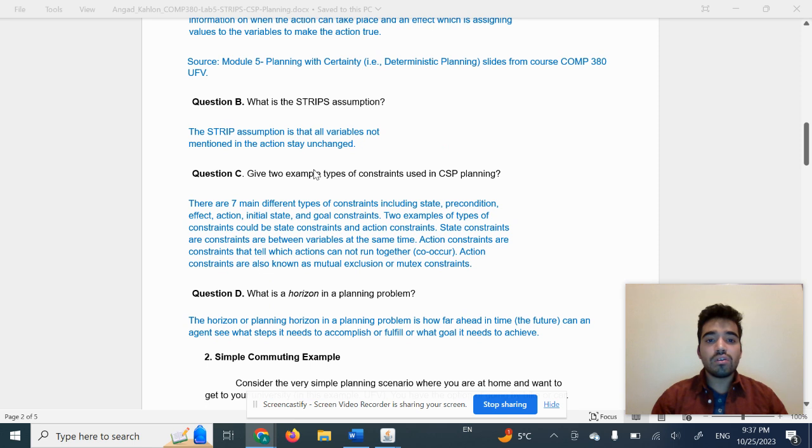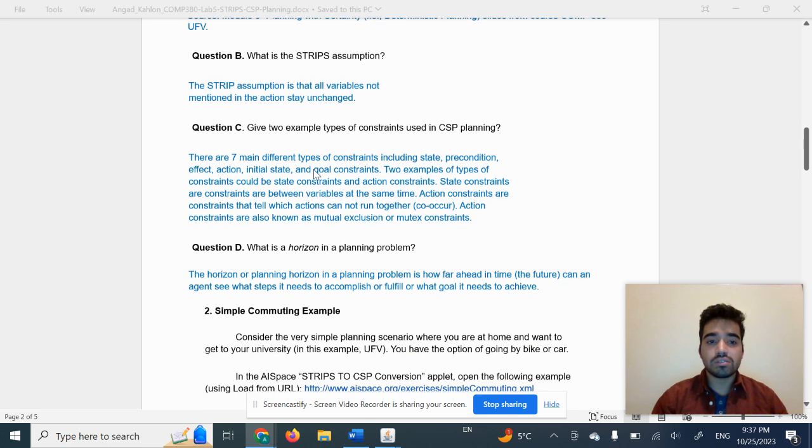Question B. What is the strip's assumption? The strip assumption is that all variables not mentioned in the action stay unchanged. So anything that's not affected by the action is going to stay how it was before the action.